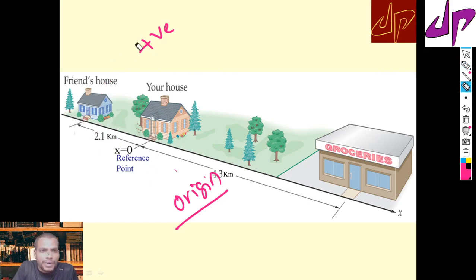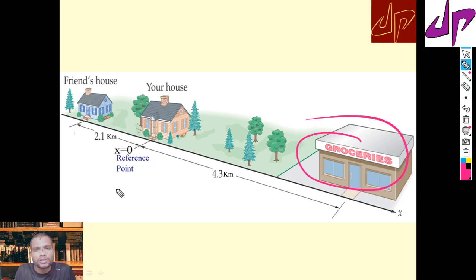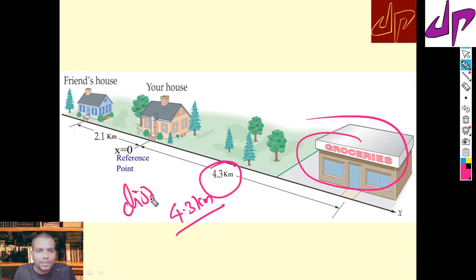From this example I can understand that I am moving a distance of 2.1 kilometer, the distance from your house to your friend's house. I calculated the 2.1 by choosing the reference point. Similarly, if you are moving in the other direction with respect to the reference point, you come to the grocery shop, which is at a distance of 4.3 kilometer with respect to the reference point of your house.